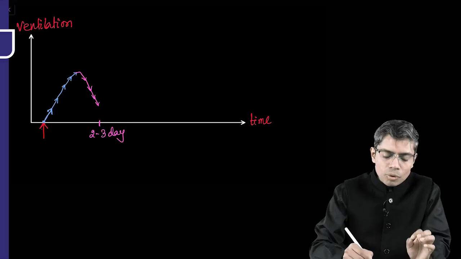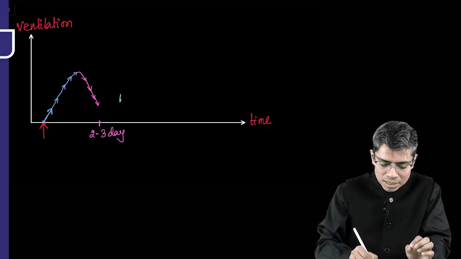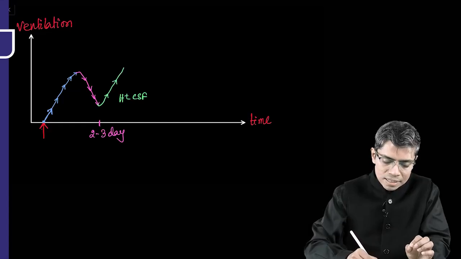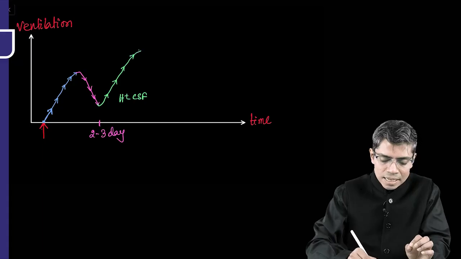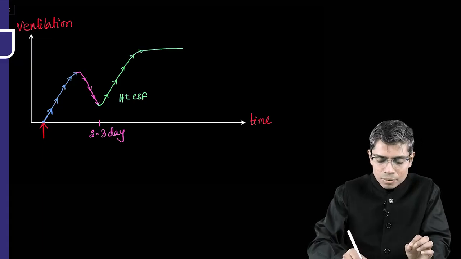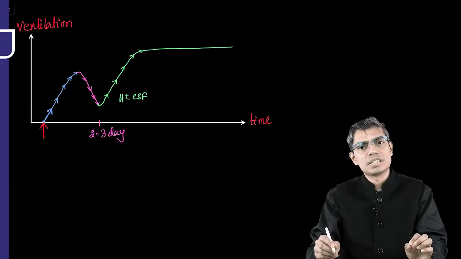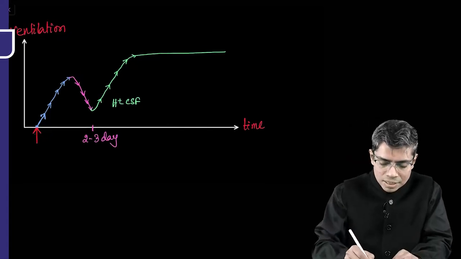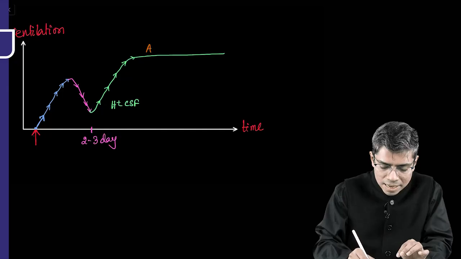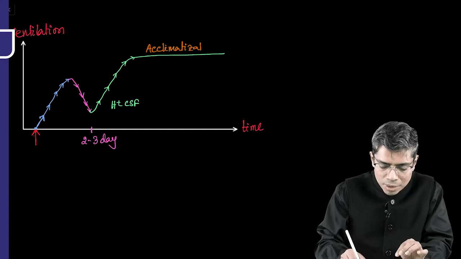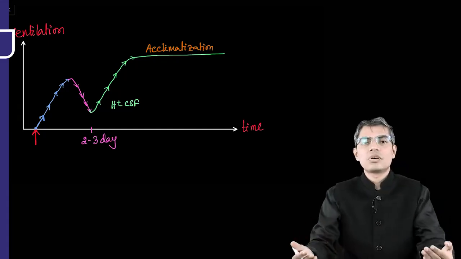And the kidney will do an overcorrection. Because of the overcorrection, H plus ion in the CSF will be high, and that H plus ion in the CSF will stimulate the central chemoreceptor, and once again the ventilation will start rising, and then it will remain high for a long duration until and unless you are descending from the high altitude condition. So this is the condition which is seen in case of acclimatization, right? So now you can understand that acclimatization is a short-term adjustment.